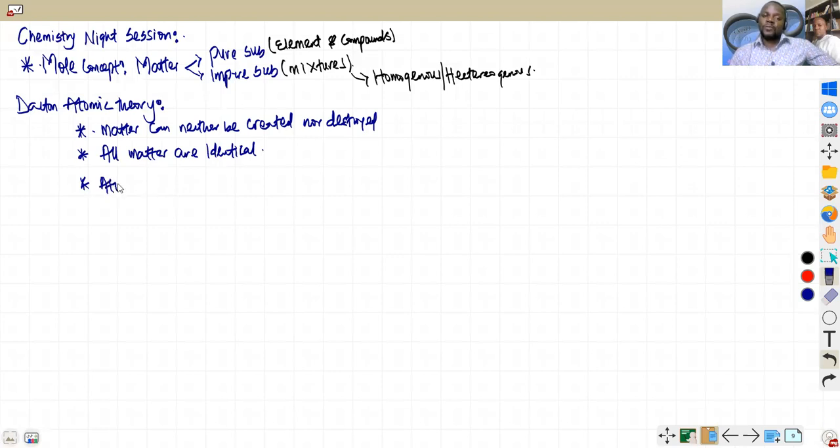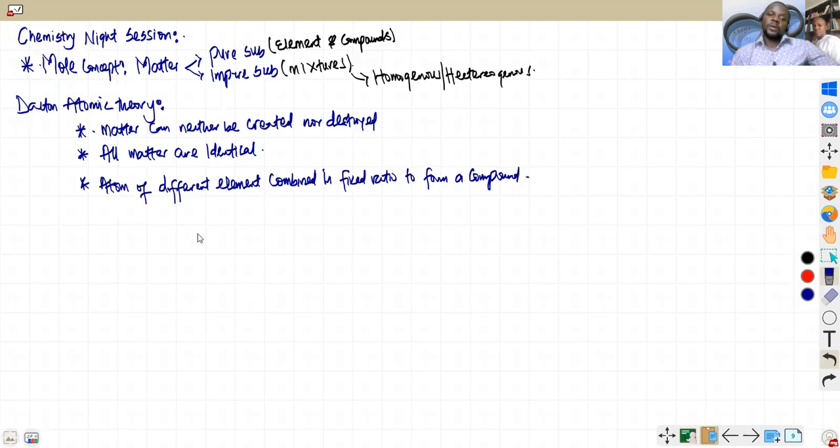That is, atoms of different elements combine in a fixed ratio to form a compound. So those are what he was trying to talk about. Atoms of the same element are identical, atoms of different elements behave differently. That's another thing you can write down about his postulates. But those are the major things.